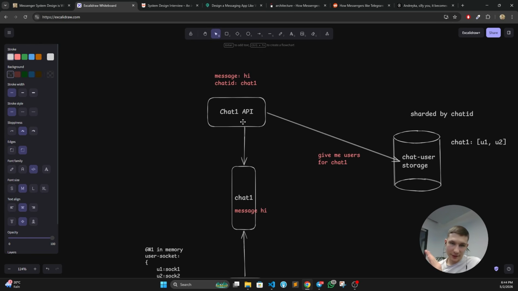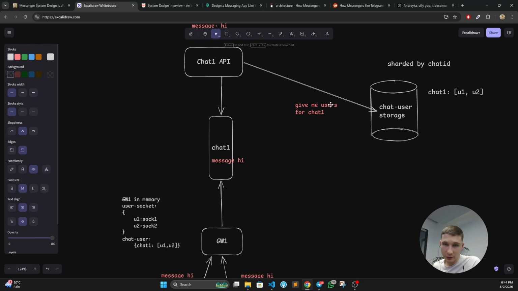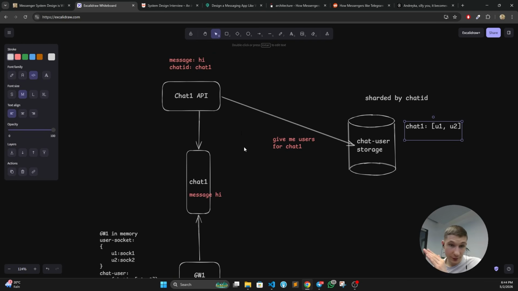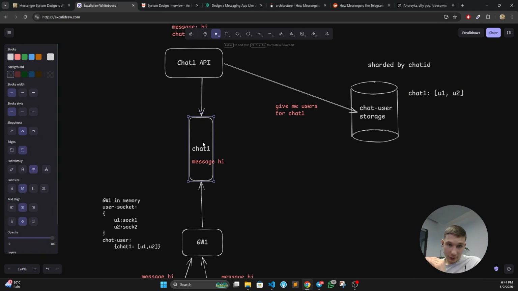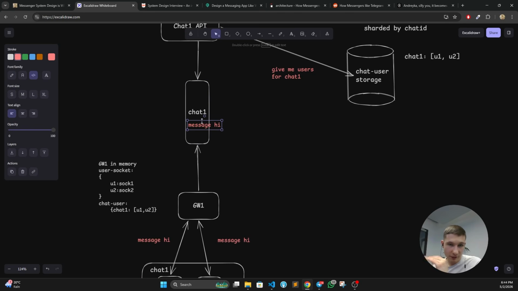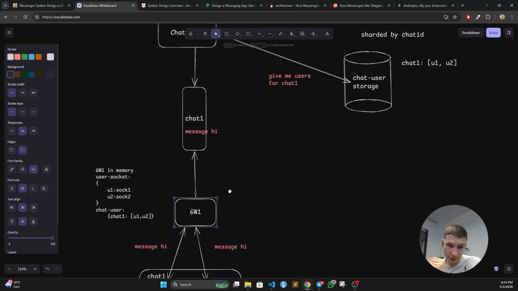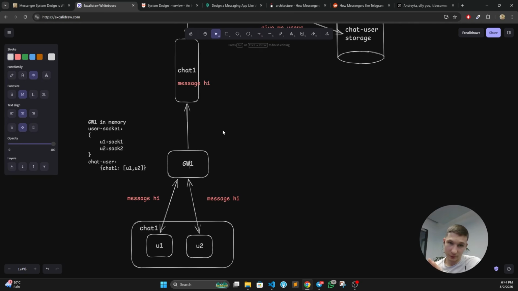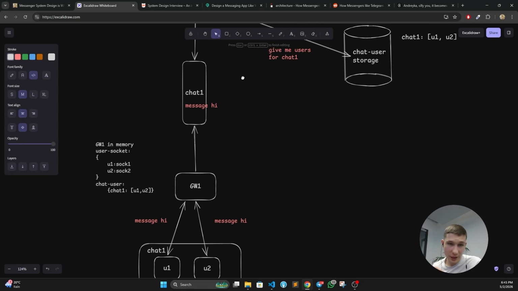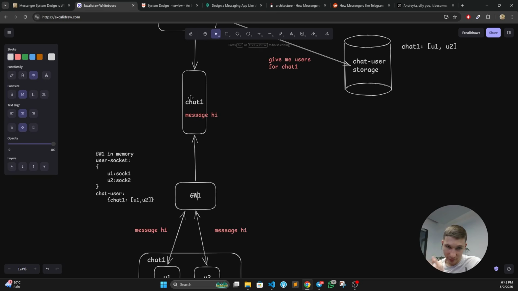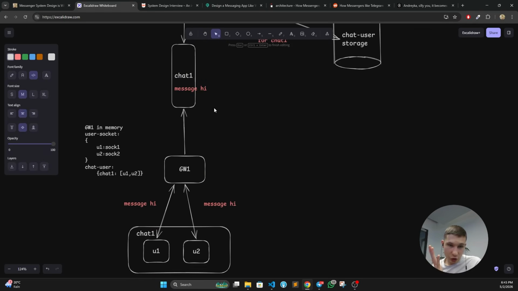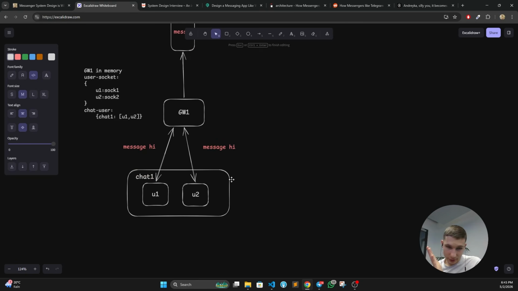So again, let's consider and trace down our flow. We got the message on the chat 1. We resolved, okay, user 1 and user 2 are interested in this message. Now we're using message broker and topic per chat. So chat is going to have messages. We have a message here. Gateway node is subscribing not per user, but per chat. So in case these 2 users are connected to this gateway node, we still have only a single connection to chat, because gateway node is smart and it knows that, yeah, if these 2 users are in this chat, I need only to subscribe to this single topic, as simple as that. So right now, yeah, we got the message, gateway node processes it and fans it out to clients. Simple.